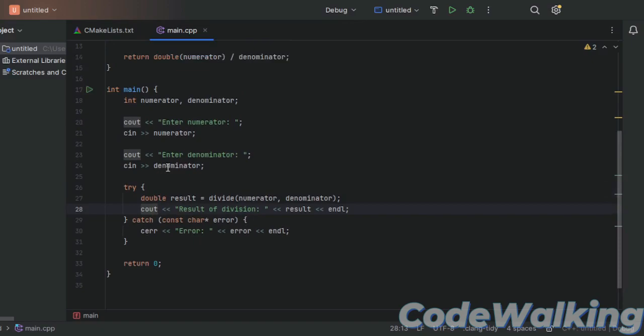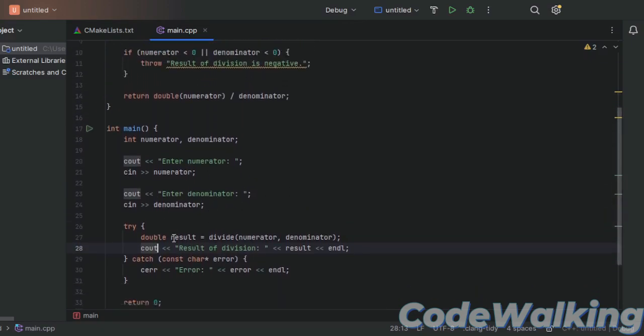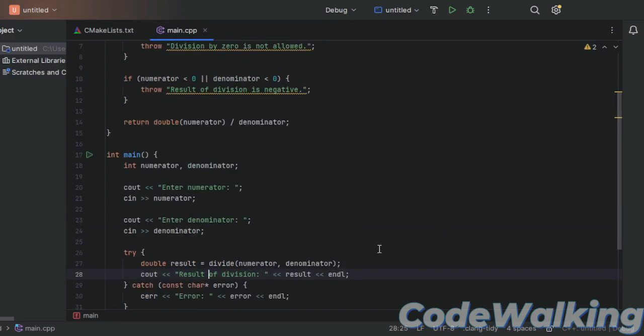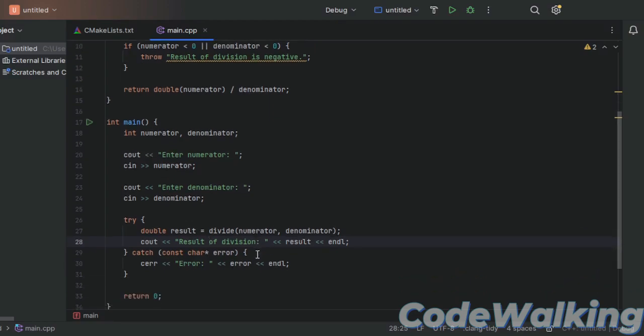Basically, when something is divided by zero and we made an exception that we cannot divide by zero, the catch will either give us an error or handle the exception and tell us how the program is responding to the error.